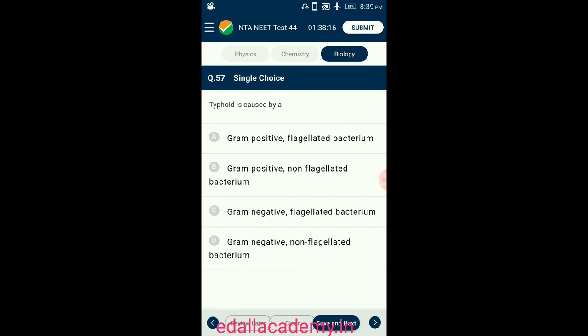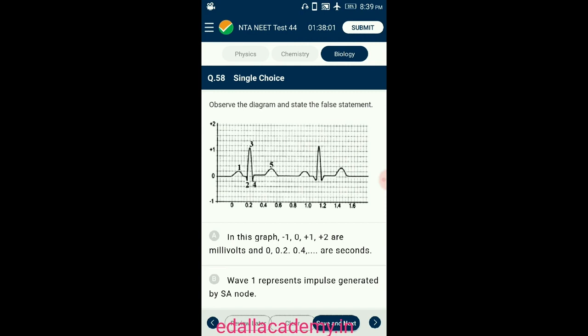They are motile and possess multiple flagella, so it is called peritrichous flagella. They are facultative anaerobes. So the answer for this question is option C, gram-negative flagellated bacterium. Question number 58. Observe the diagram and state the false statement.